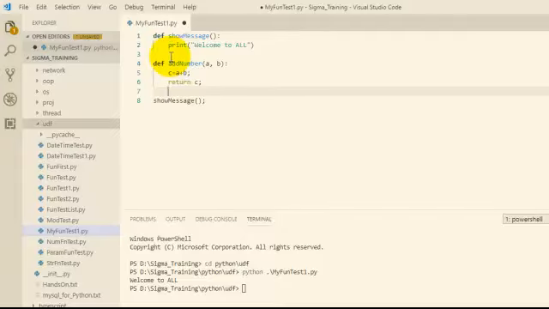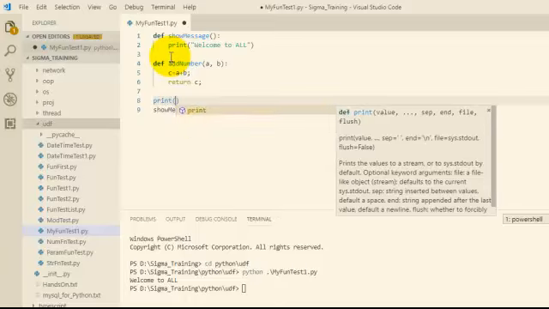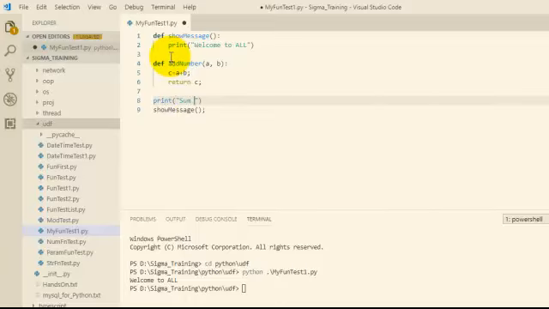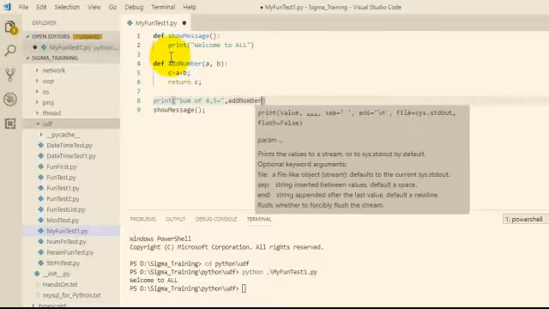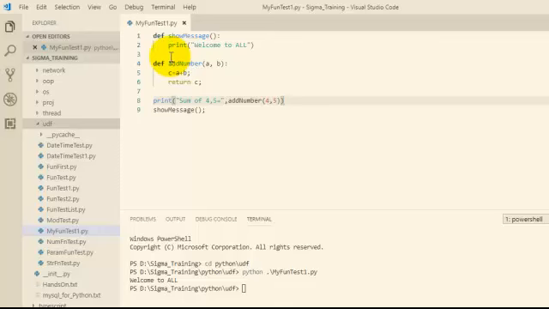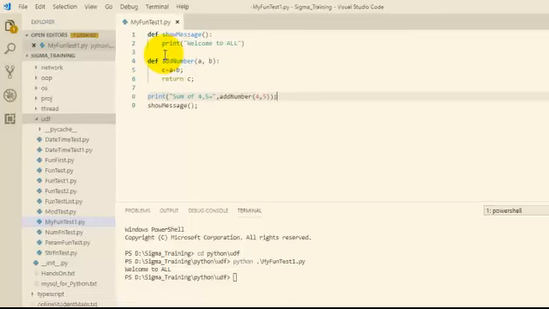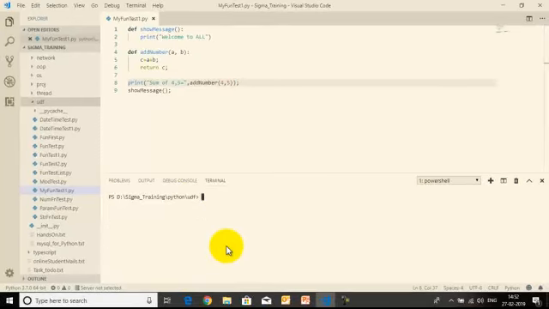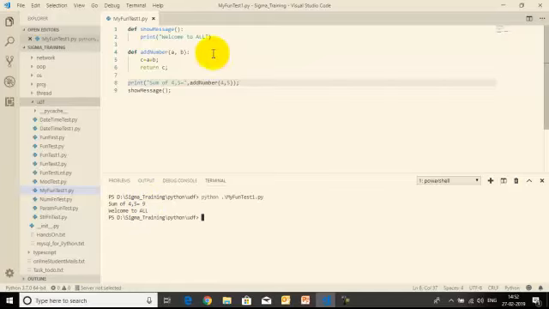Then I'll take print, sum of 4, 5 equal to, where we call the function add_numbers(4, 5). Here we find the output: sum of 4, 5 is 9, and the previous function show_message displays its given values.